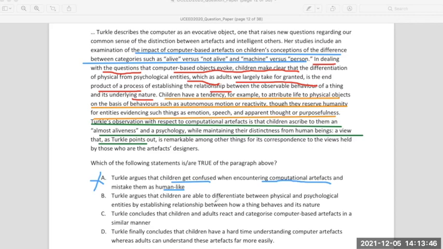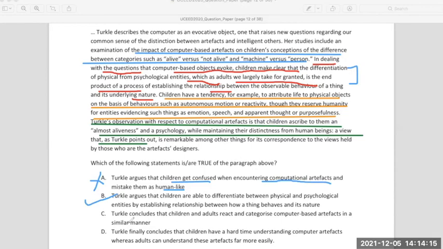The second one. Tuckle argues that children are able to differentiate between physical and psychological entities by establishing a relationship between how things behave. Where was the statement? Here, in the red part. This is given, right? Children make clear differentiation of physical from psychological entities. So B is correct because it ascribes to what is written in the red underline here.